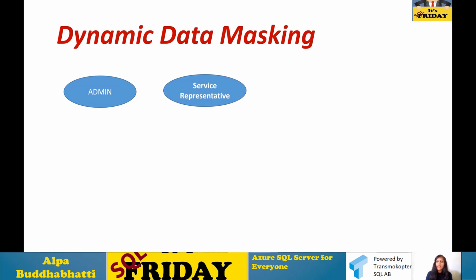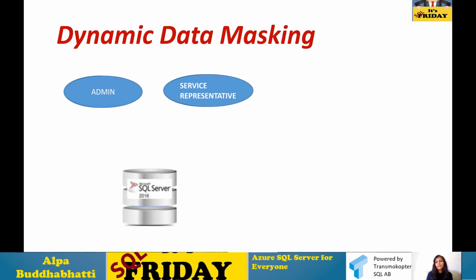I have sensitive or personal information in my database. For example, I have a credit card, but I don't want to show that credit card information to a call agent or service representative.